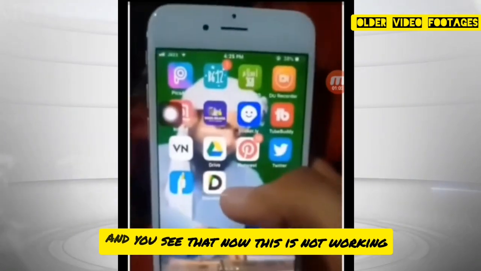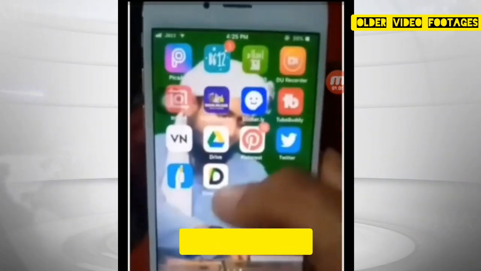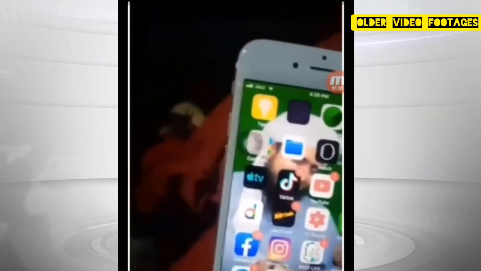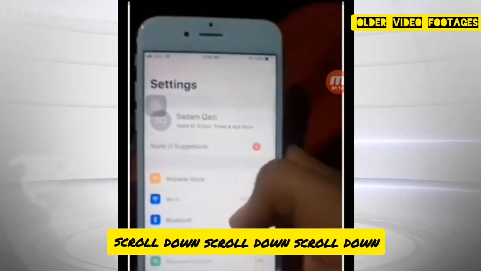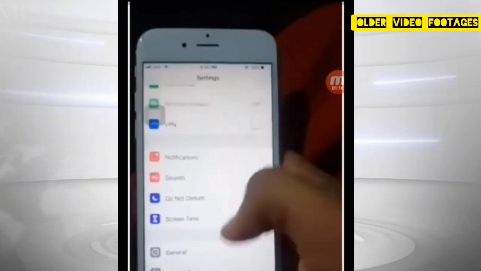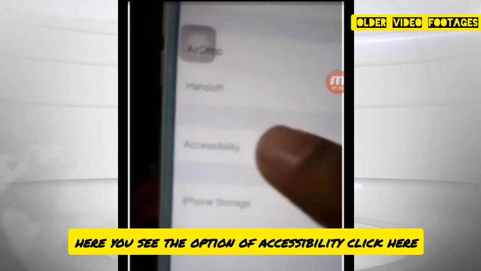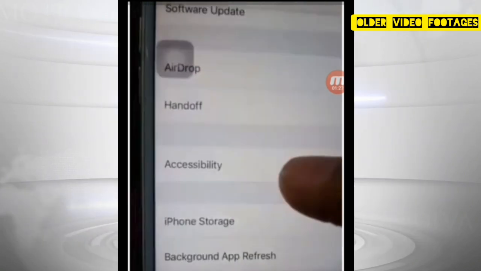As you see, this is not working, so here's the trick to solve this. Go to the settings, scroll down, and here's the option of general. Click here, scroll down. Here you see the option of accessibility. Click here,